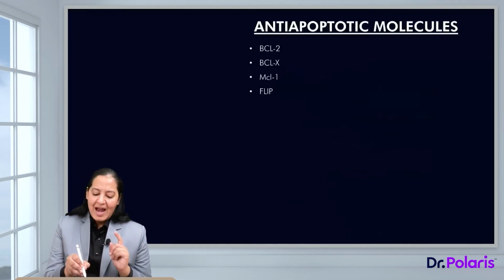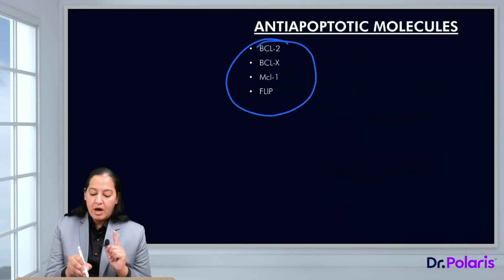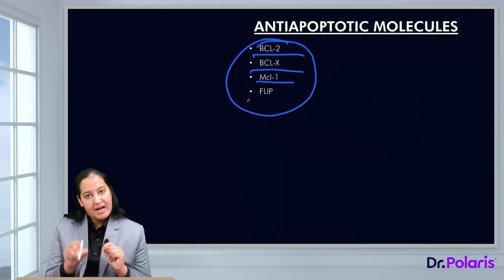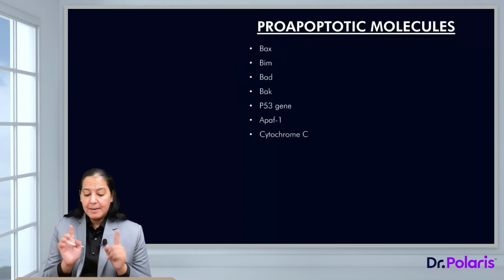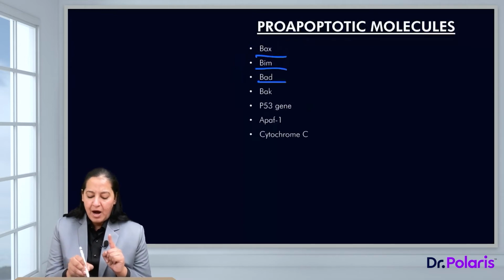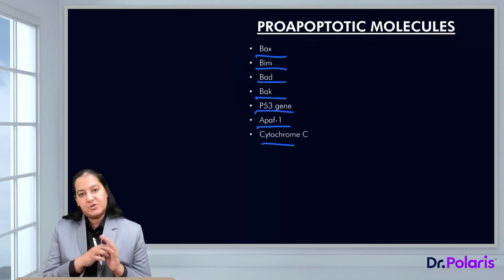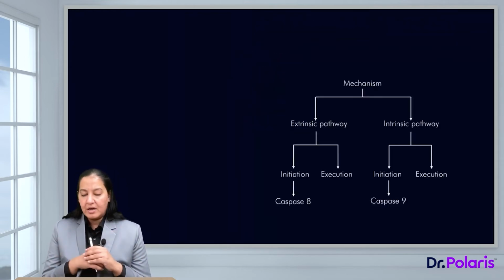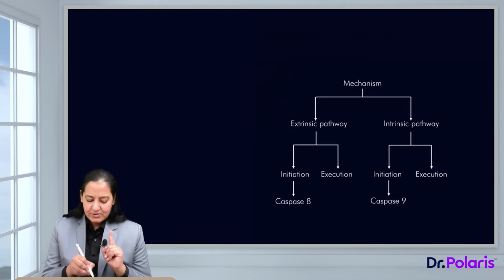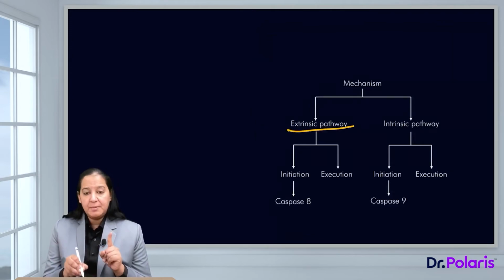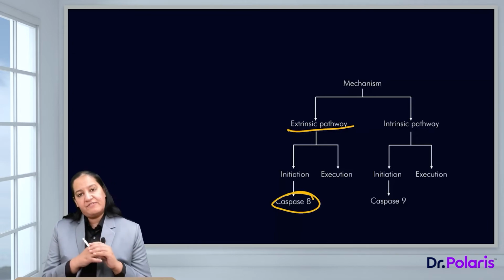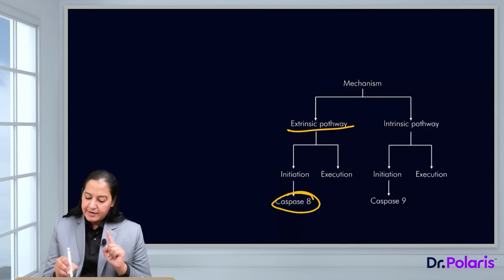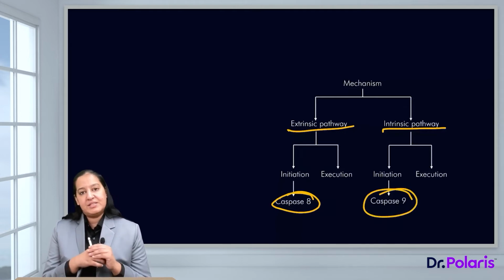In this process, the important anti-apoptotic proteins are BCL2, BCLX, MCL1 and FLIP. The important pro-apoptotic proteins are BAX, BIM, BAT, BIC, P53, APAF1 and cytochrome C. So, there are two types of molecules, anti-apoptotic and pro-apoptotic. Till now, we have learned that in the extrinsic pathway, in the initiation phase, caspase 8 is the first caspase which is activated. In the intrinsic pathway, in the initiation phase, caspase 9 is the first caspase which is activated.